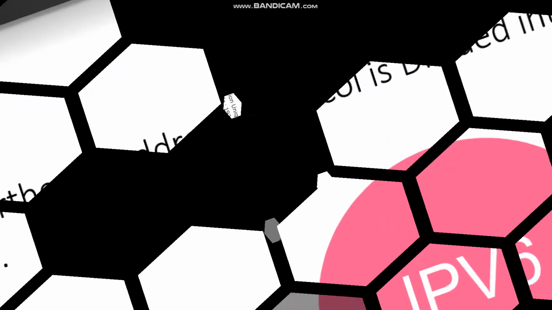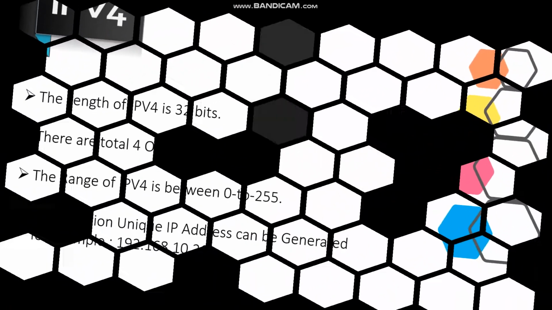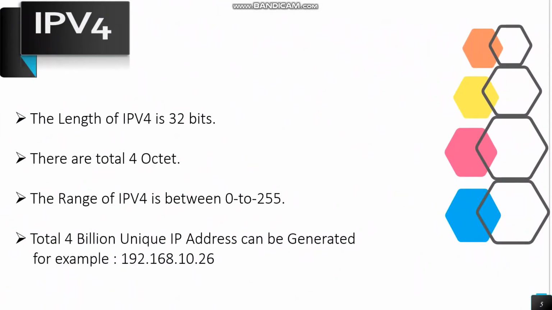Internet Protocol version 4: the length of IPv4 is 32 bits. There are a total of 4 octets and the range of each is between 0 and 255. A total of 4 billion unique IP addresses can be generated through IPv4, for example, as shown in the figure.